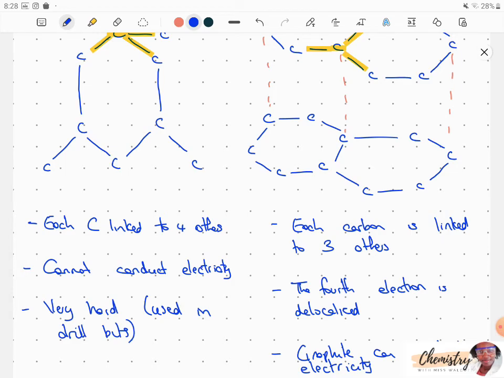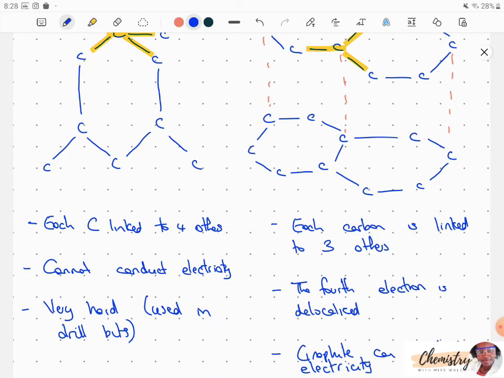Graphite is actually used as your pencil point. You always hear the incorrect term that a pencil point is lead. No, a pencil point is not made from lead, it's actually made from graphite. As you write, those weak forces of attraction are broken and pieces of graphite will be left on your paper. And that's how your pencil works, just graphite.